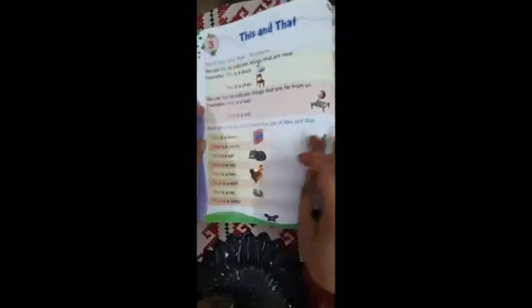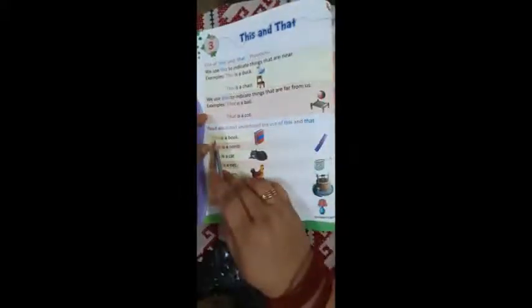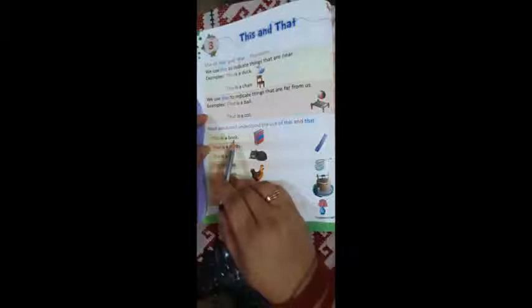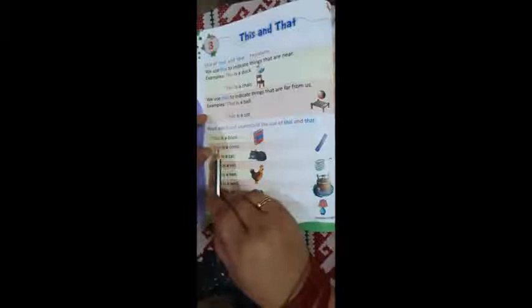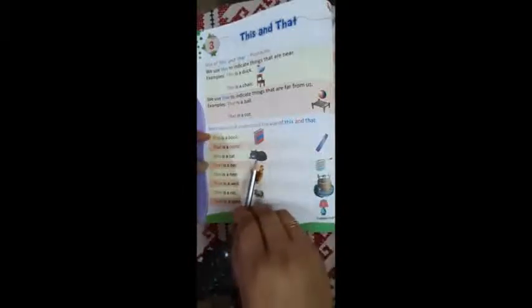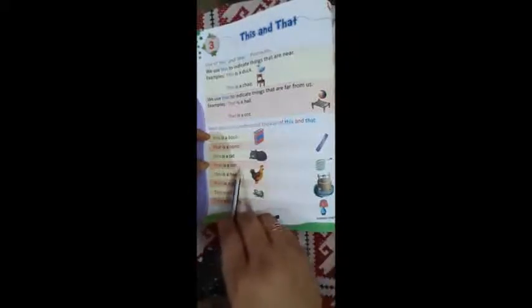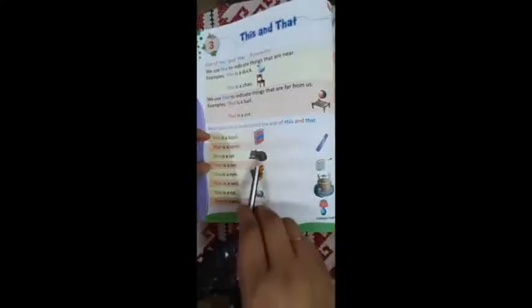Okay. Now some sentences are here. We will read these sentences. Like, this is a book. Book is near to here. This is a book. Now that is a comb. Comb is far. Comb कहाँ है? दूर है. Comb is कंघी. So that is a comb. Now cat is near. So this is a cat. That is a net. Net is far. Net कहाँ है? दूर है. इन पिक्चर से दूर है. So that is a net.